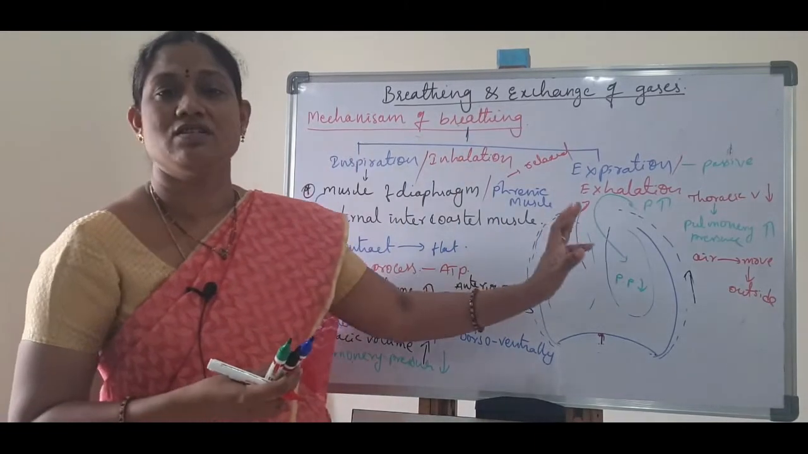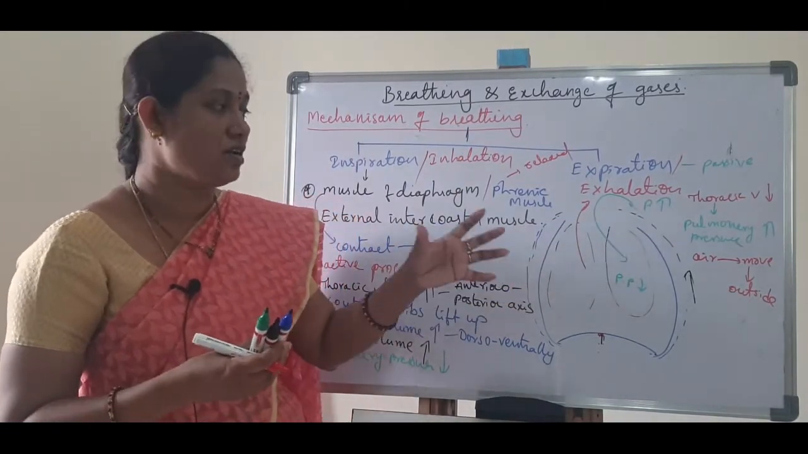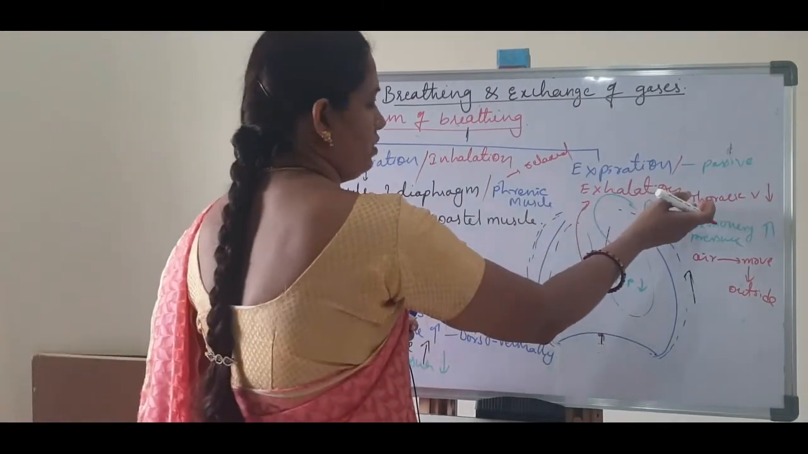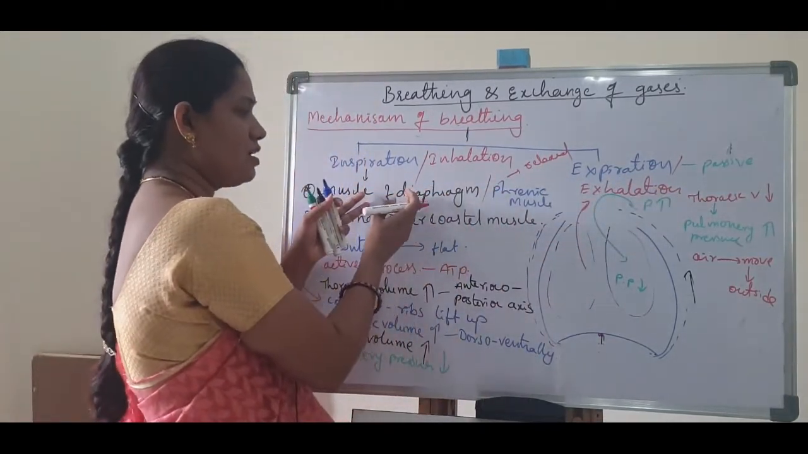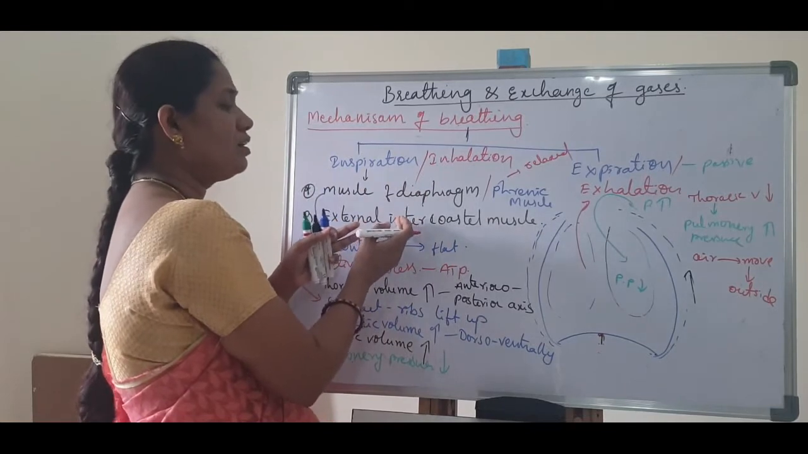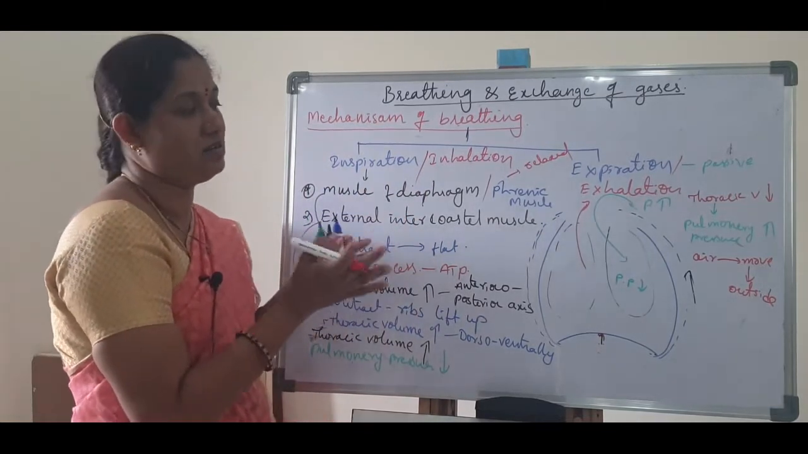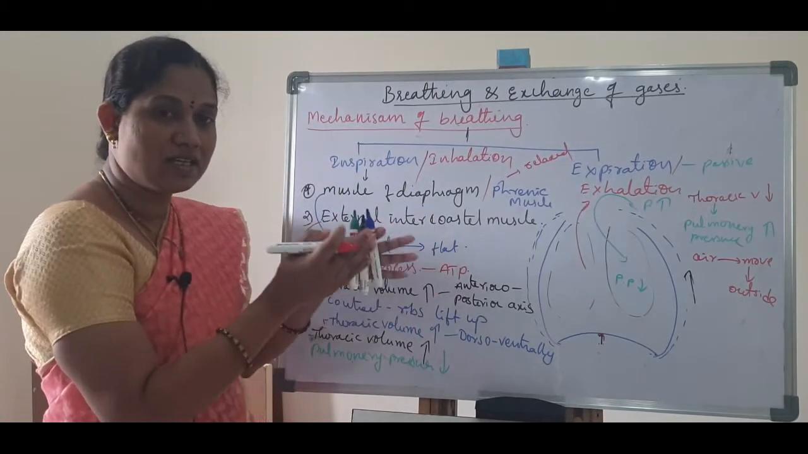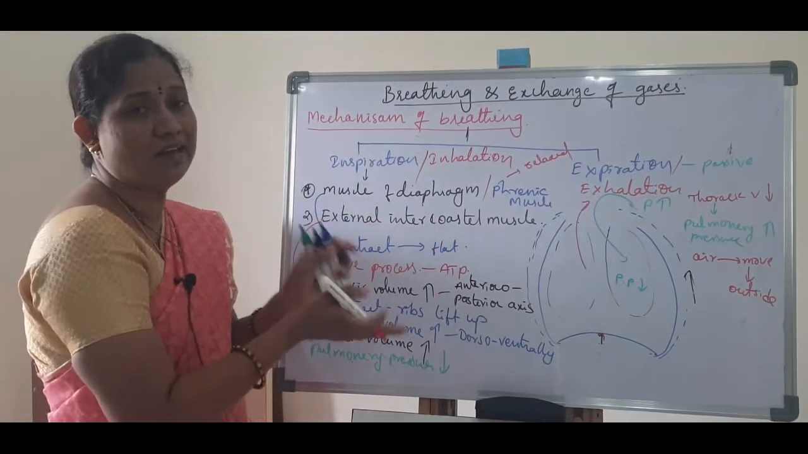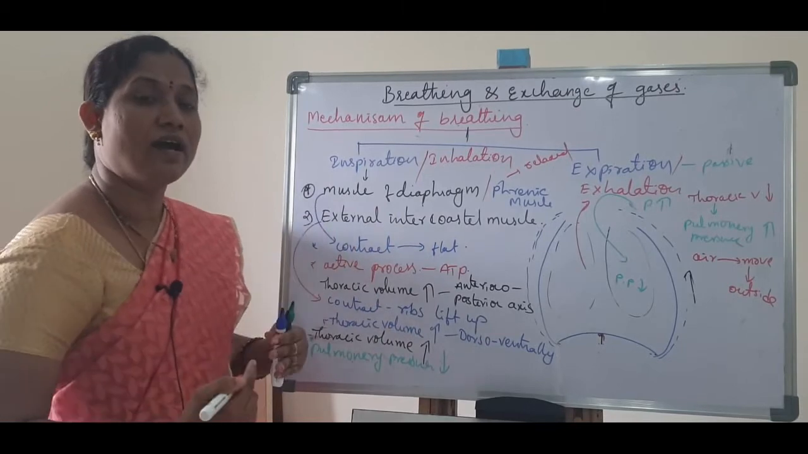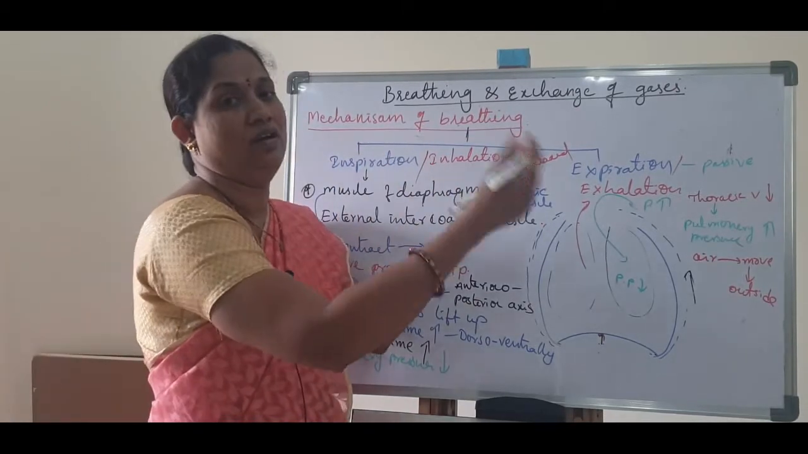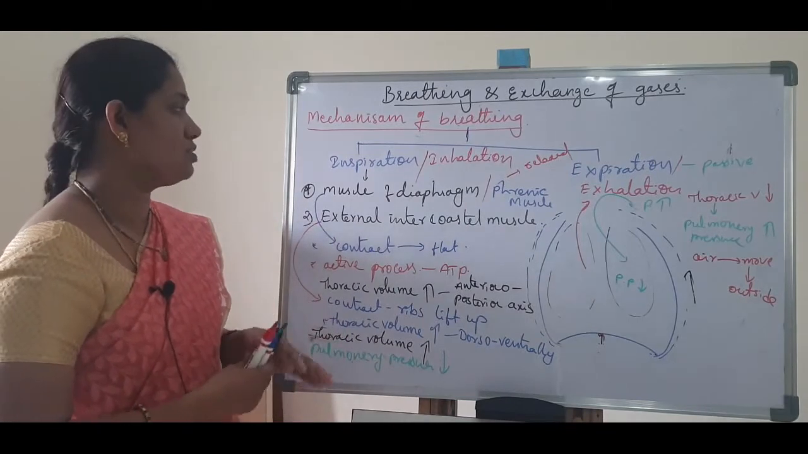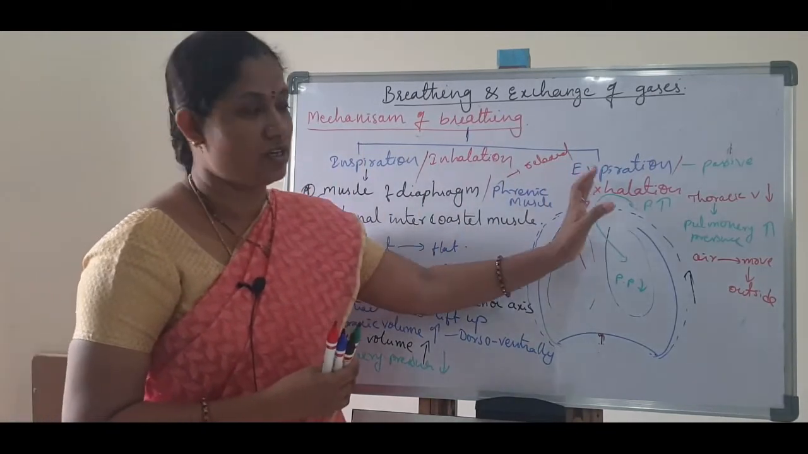So expiration is a simple process, just relaxation of muscles. First of all, the diaphragm muscle relaxes, then the external intercostal muscles relax. As a result, the thoracic volume is decreased, pressure is increased in the lungs, and air can move outside. That process is called expiration. So this is about inspiration and expiration.